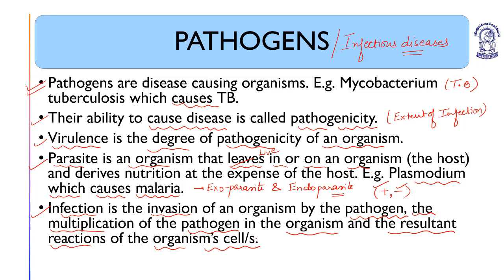So, first, the entry, second, the multiplication, and third, the resultant reactions, meaning the pathogenicity. Reactions of the organism cells and the infection causing agent.